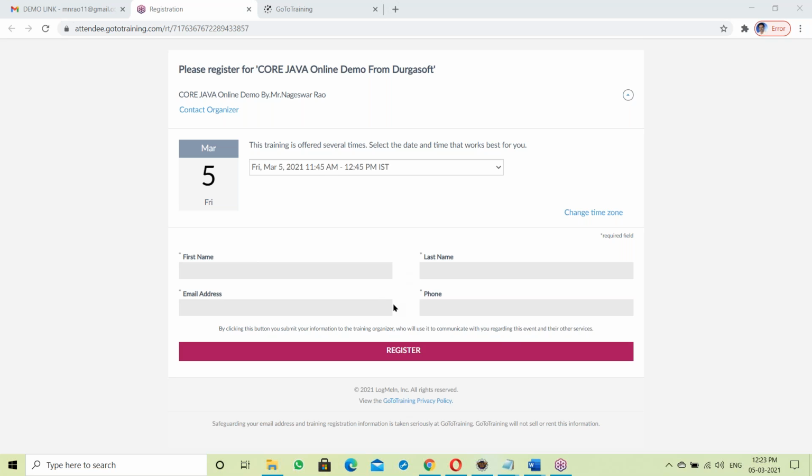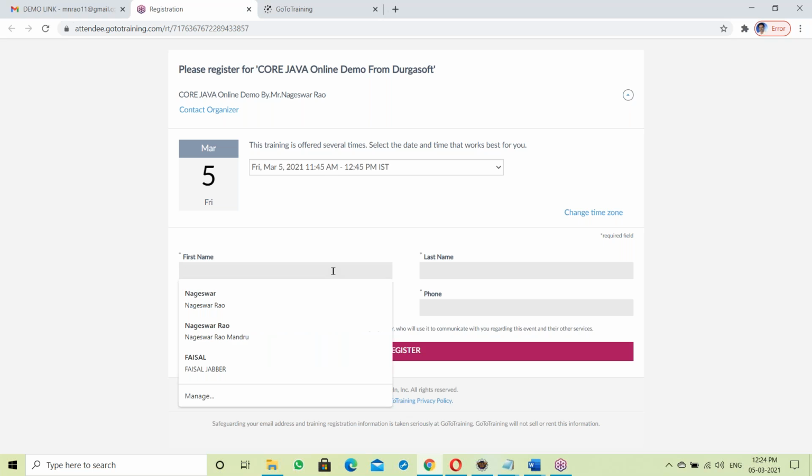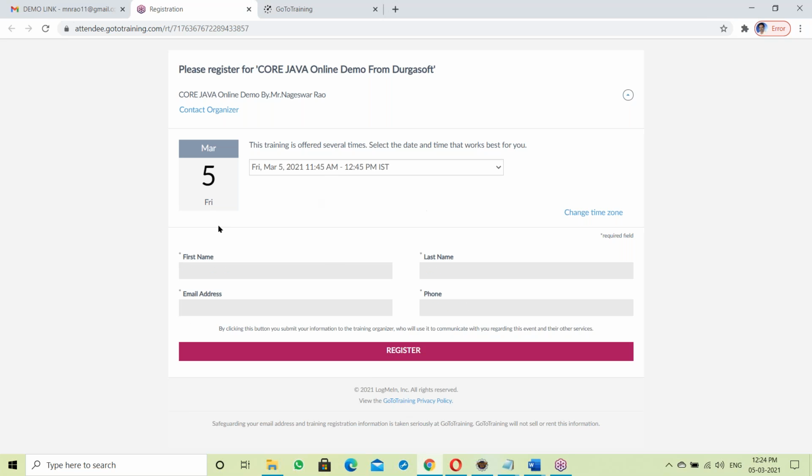It interacts with the end users. We are the end users, and we are providing some information, some data. So the front end takes all this data and stores it in some location. This is called the front end.